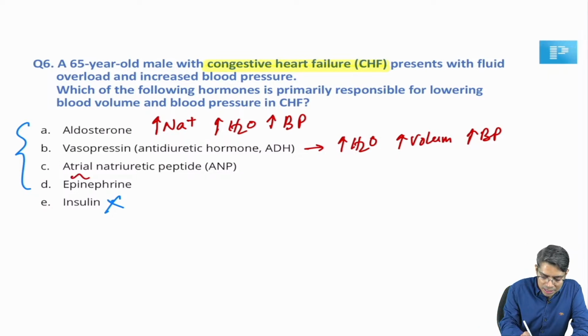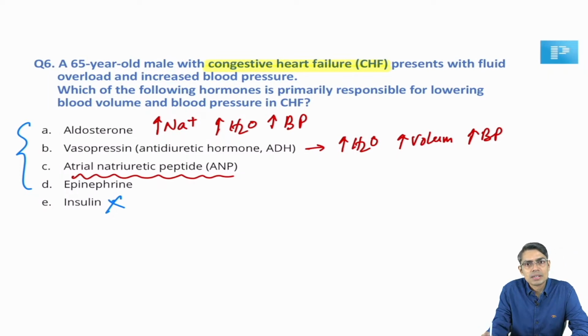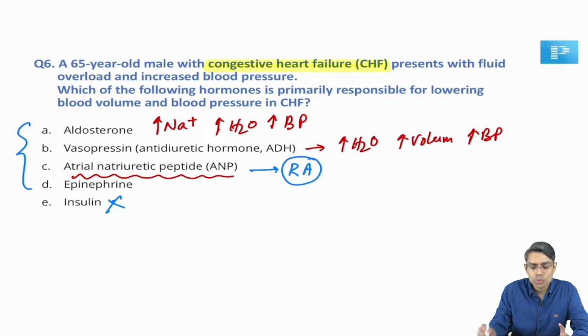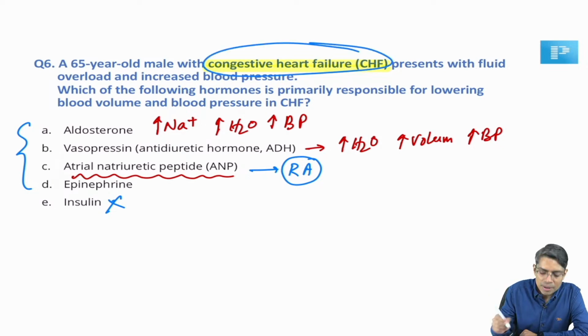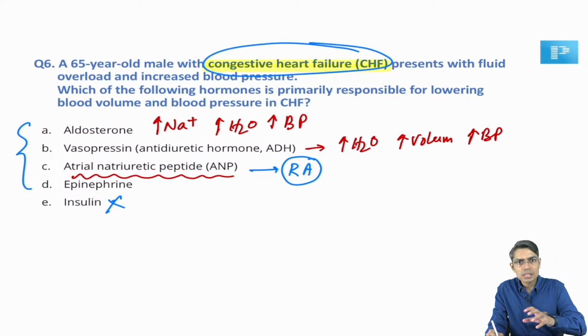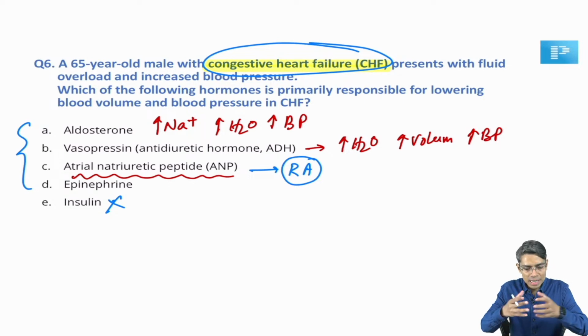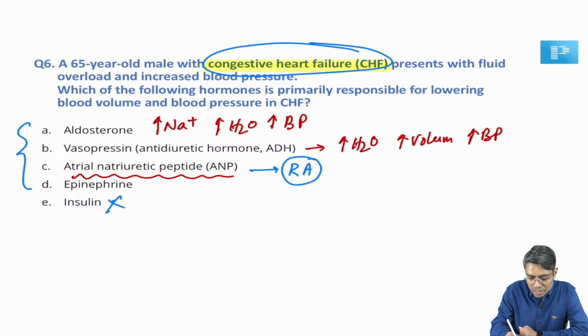But look at here, atrial natriuretic peptide. We all know that atrial natriuretic peptide is released from the right atrium. That is the source of the atrial natriuretic peptide, the right atrium. Whenever the right atrium is stretched, as when the patient is suffering from congestive heart failure, there is congestion mainly on the right side of the heart. So the right atrium is going to be dilated and stretched. Whenever the right atrium is stretched, the atrial natriuretic peptide is going to be released in huge amounts, okay.